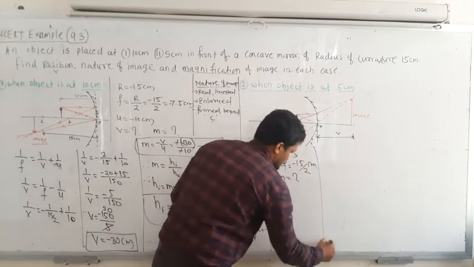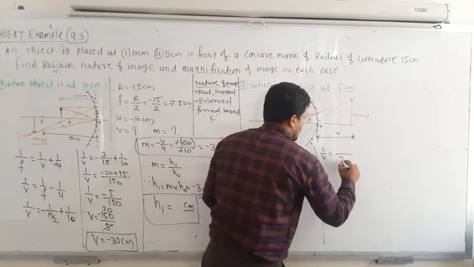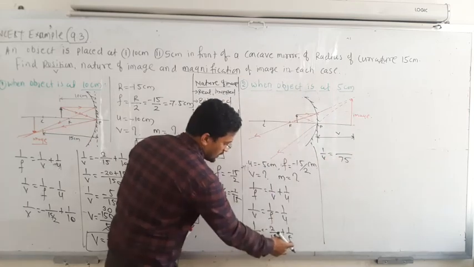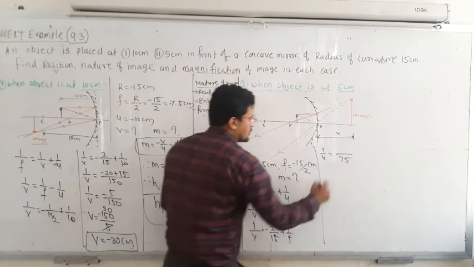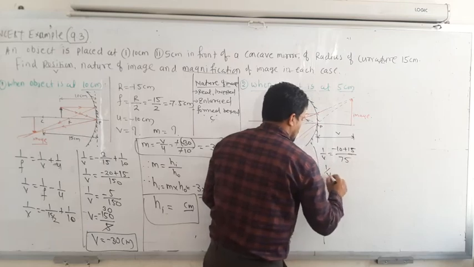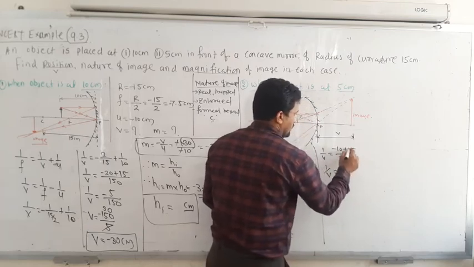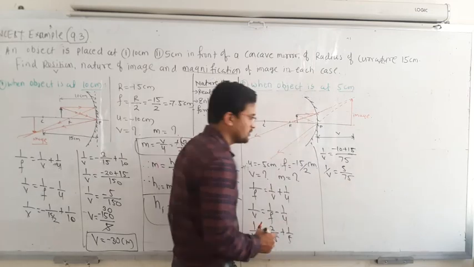Now simplify: 1 upon V is equal to minus 10 plus 15 over 75, so 1 upon V is equal to 5 upon 75.